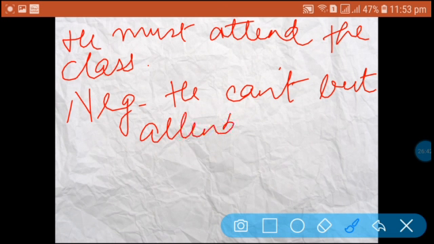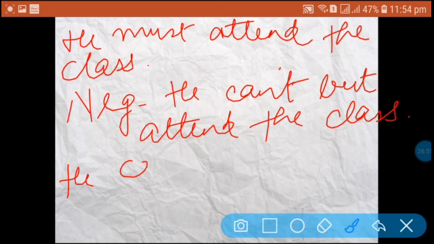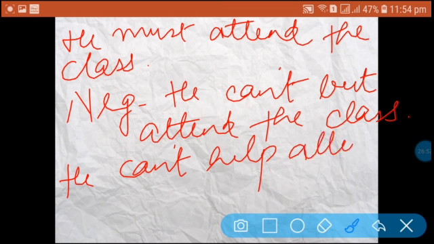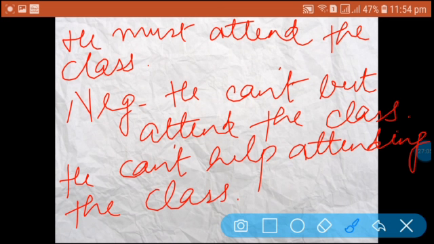And the next probability is: He can't help attending the class. You can see that we had must in the sentence and how we changed it.